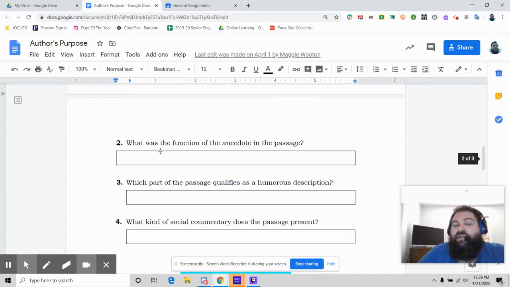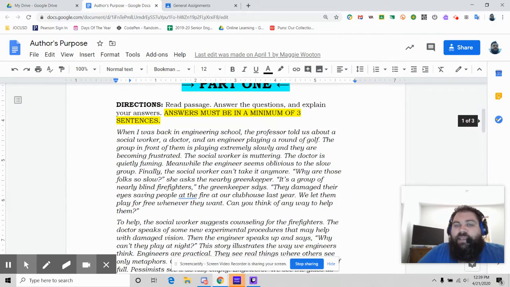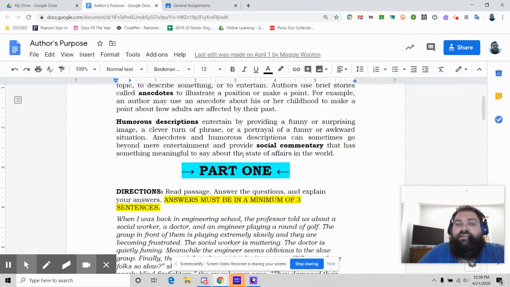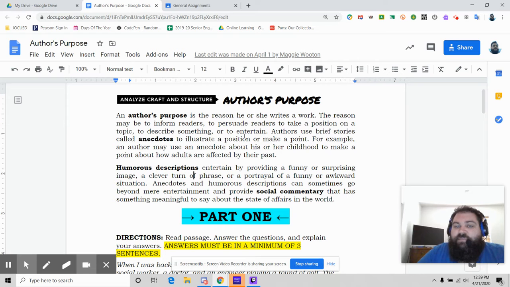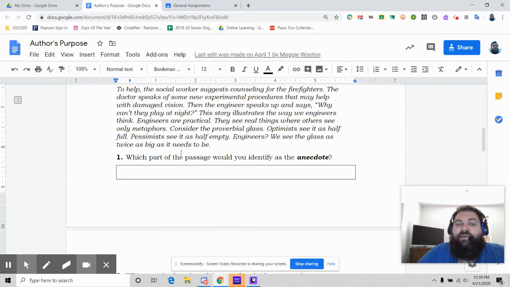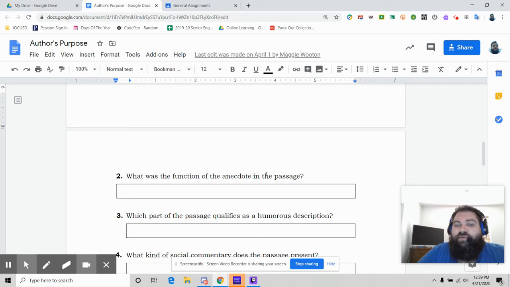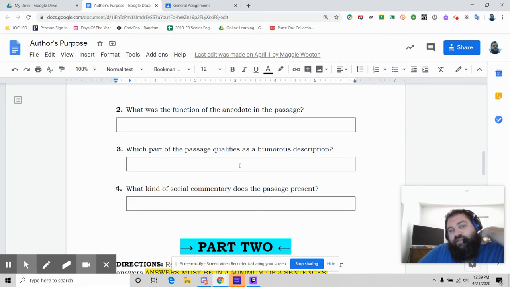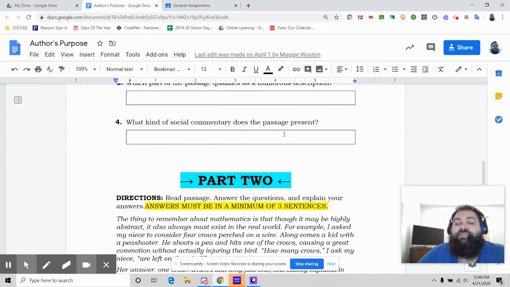Question 2. What was the function of the anecdote in the passage? So what did the anecdote do, or what did it prove? What is it trying to do? If an anecdote is making a position or a point, then what is the function of this anecdote? What point does it make? What part of the passage qualifies as a humorous description? What is funny in there? If it's funny, what does that do to lead to the social commentary? And then what kind of social commentary does the passage present? What is it trying to make us think about in society?